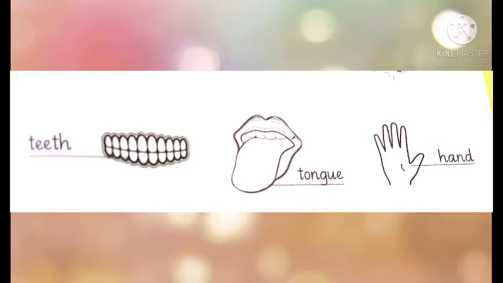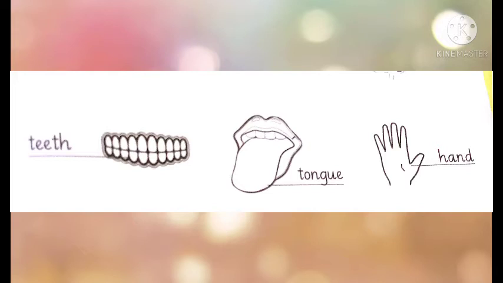Okay, look at the next picture. What is it? Yes, it's a tongue. And what is the color of the tongue? Pink. And how many tongues do we have? Yes, we have only one tongue. And we can taste with the help of our tongue.